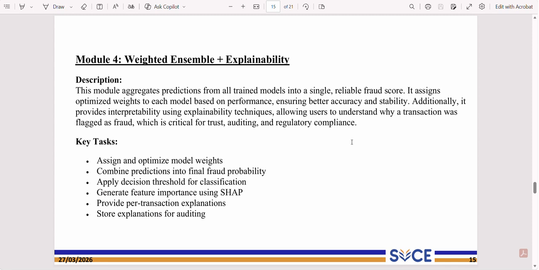Here comes the fourth module, weighted ensemble along with explainability. The ensemble model combines output from all the trained models into a final fraud probability score. Each model is assigned an optimized weight based on its performance contribution. SHAP explainability techniques are used to provide a feature level explanation for every flagged transaction.